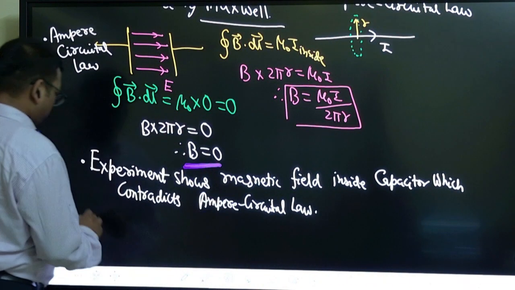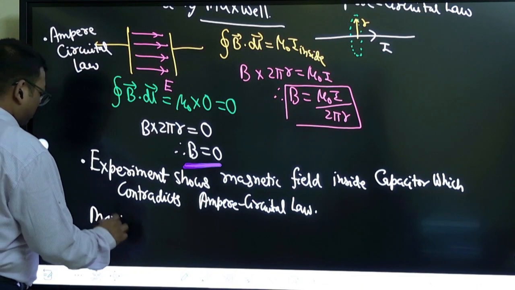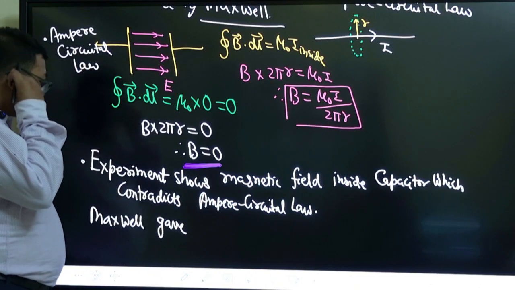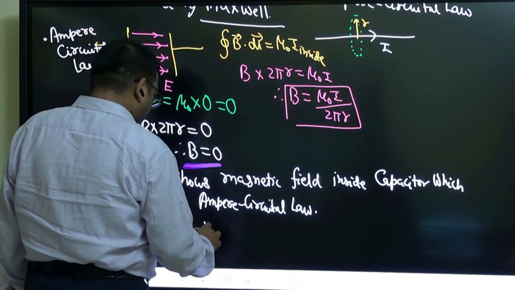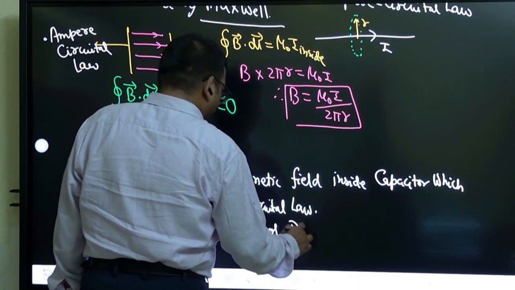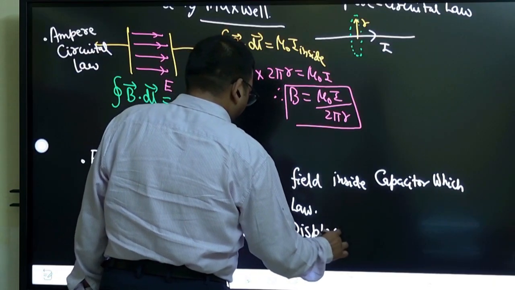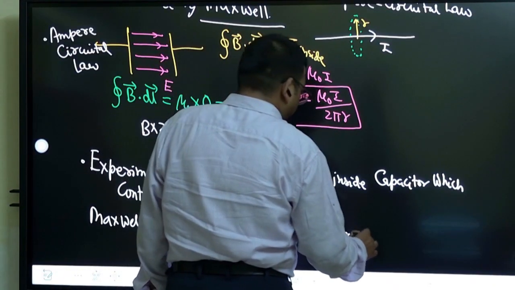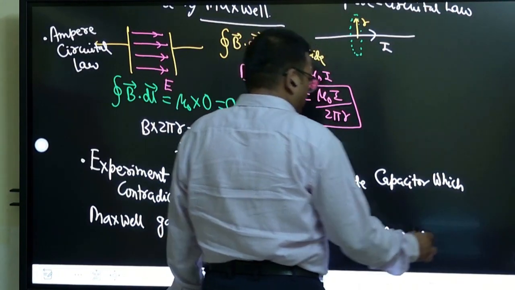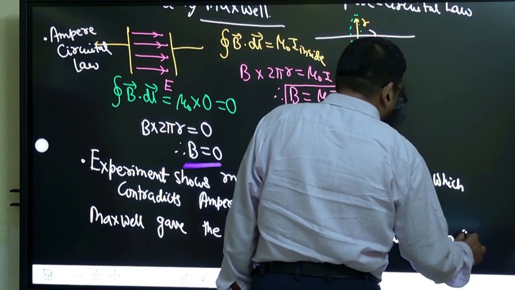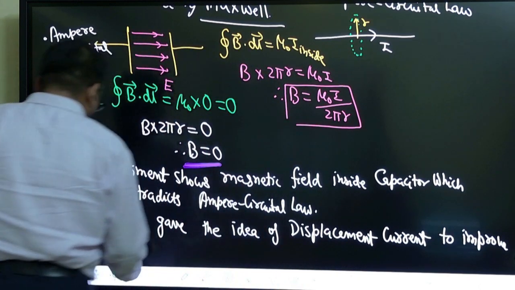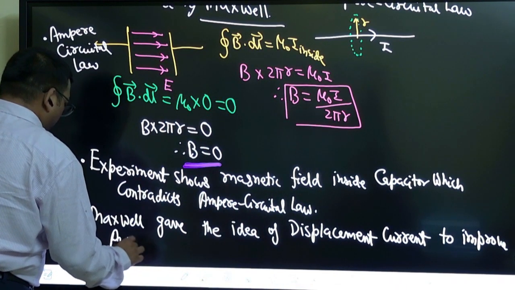Maxwell gave the idea of displacement current to improve Ampere circuital law.